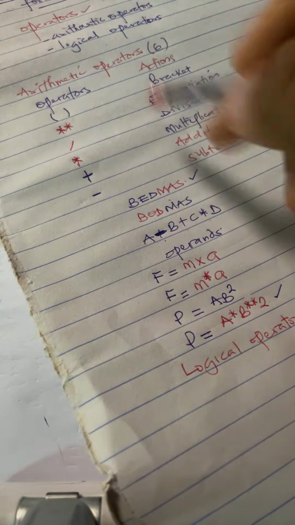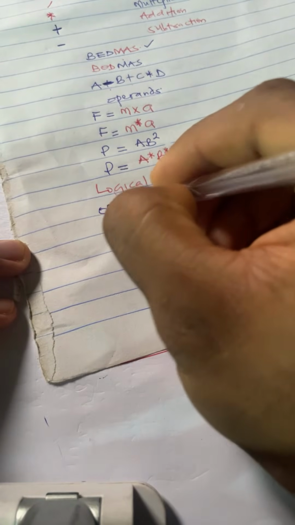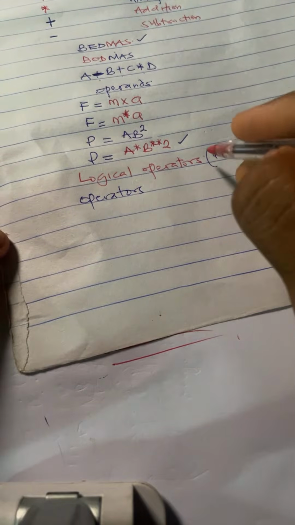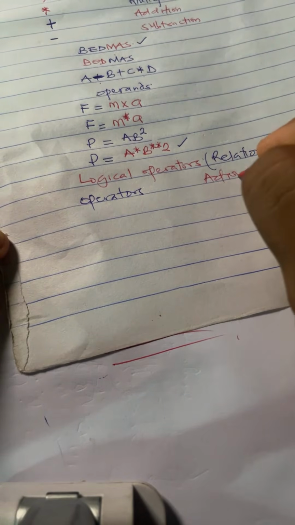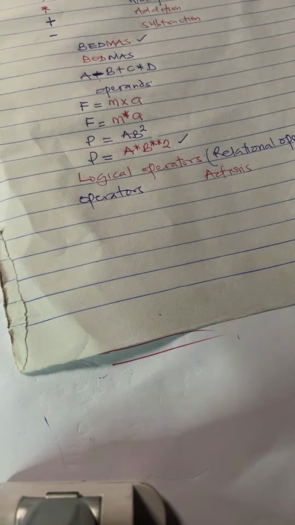These logical operators use actions that tend to be logical in nature, actions that relate formulas with each other or variables with each other. Like I did for arithmetic operators, I'll write the operators here, then write the actions that they perform.